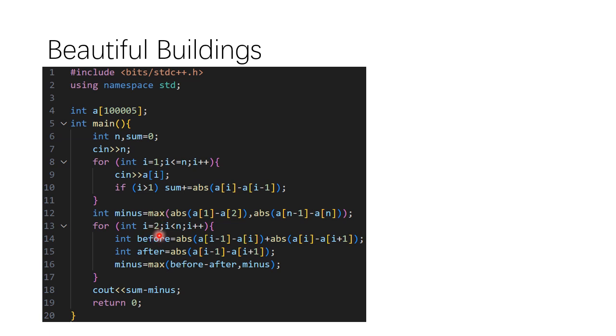And here we use the for loop from the second one to the second last one. Before means before you change the height, it's like this. And after you change the height, this will be the absolute value of the height of the adjacent building. And finally, we update the minus to choose the bigger one. And here it's the original ugliness minus how much we can improve. So that is it.